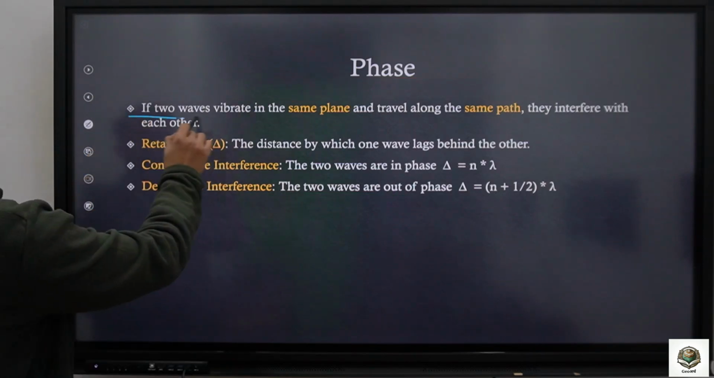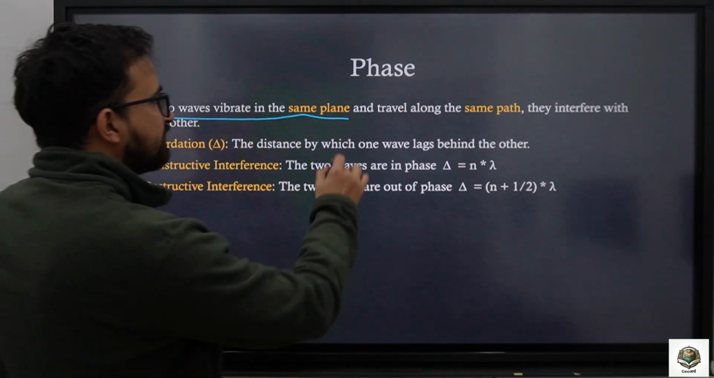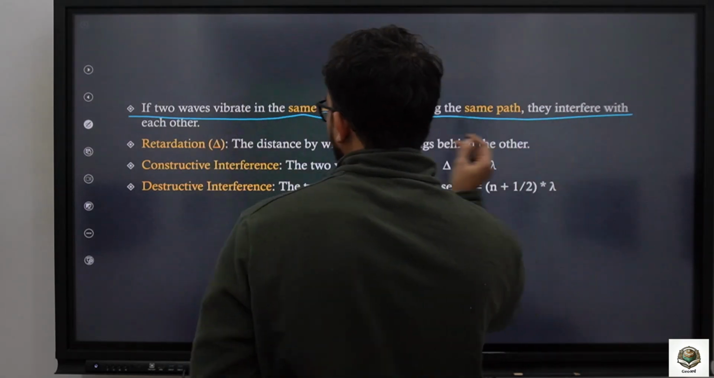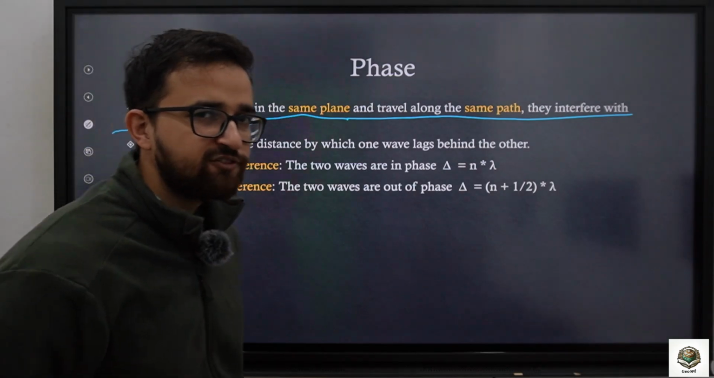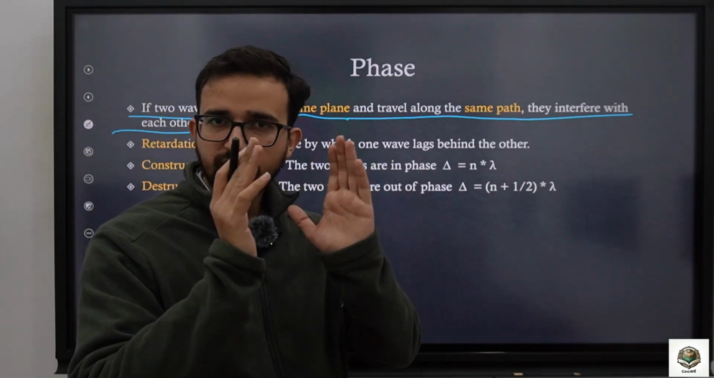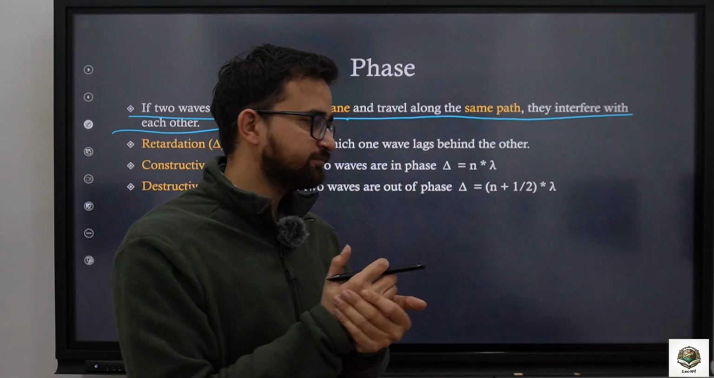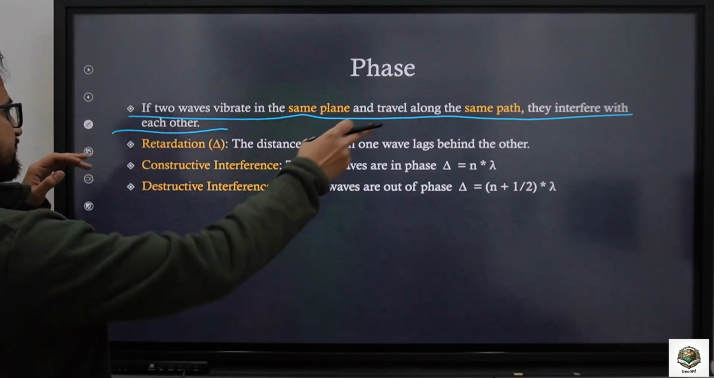So if two waves that vibrate in the same plane and travel along the same path, they interfere with each other. Now what is this interference? We have talked about phase, that you were moving in the same direction with the same speed. In phase, different speeds, out of phase. Now what is this term interference?